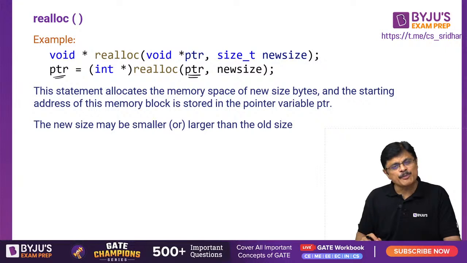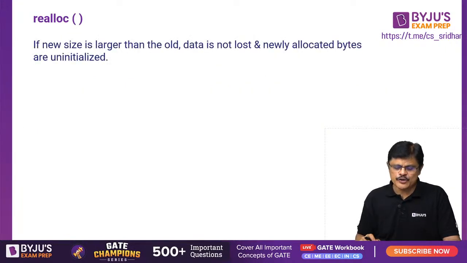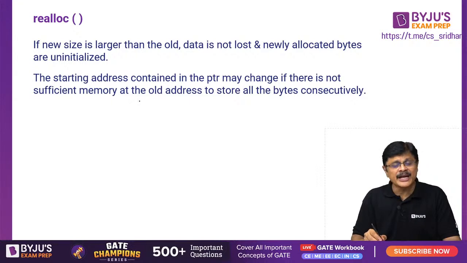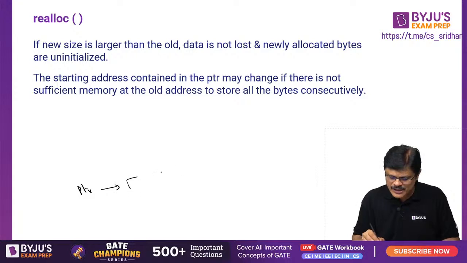The new size may be smaller or larger than the old size, my dear friends. Please remember that. If the new size is larger than old, the data is not lost and the newly allocated bytes are uninitialized, my dear friends. Newly allocated bytes are garbage. The starting address contained in the PTR may change if there is not sufficient memory at the old address to store all the bytes consecutively.